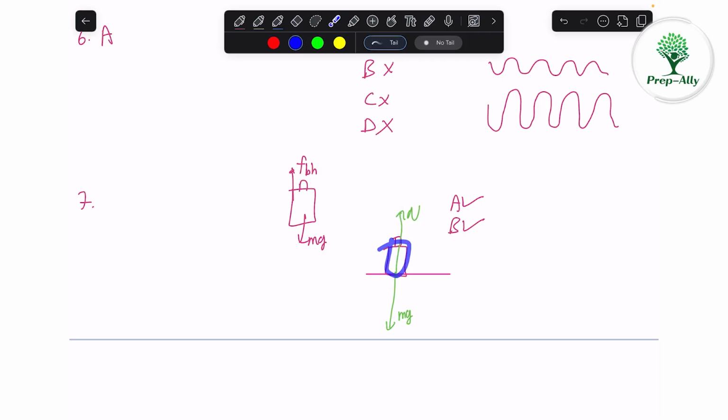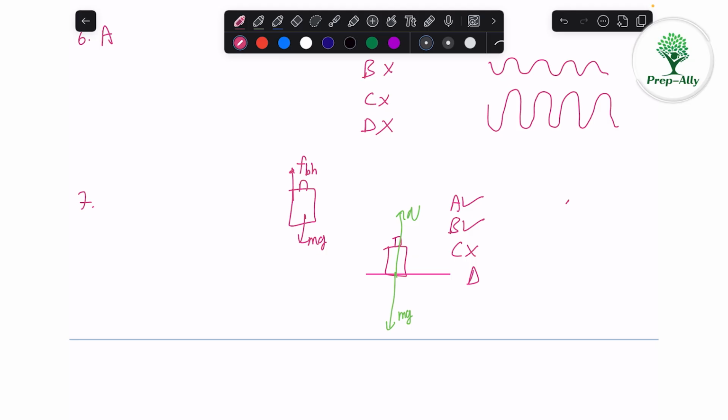In the horizontal direction, there is no external force. So there is no friction. If you say there is a friction acting, then there will be a net force and it will start to move automatically. So it's not possible. So there is no external force and no frictional force. So friction is not there in the third option. So in option C, there is no friction. So C is incorrect.